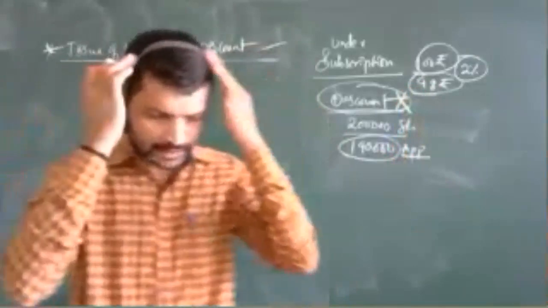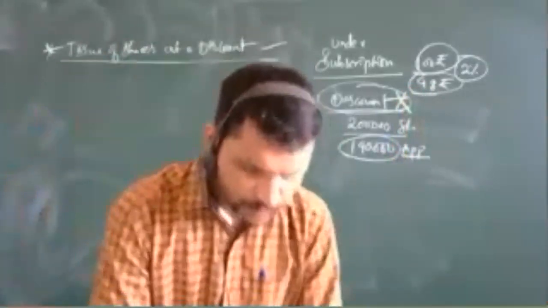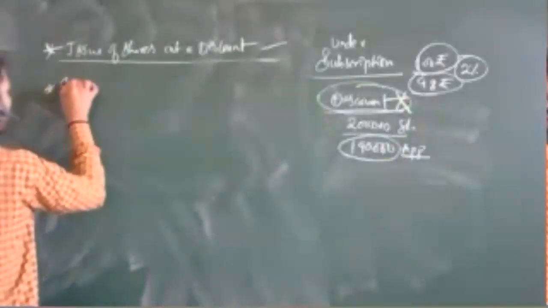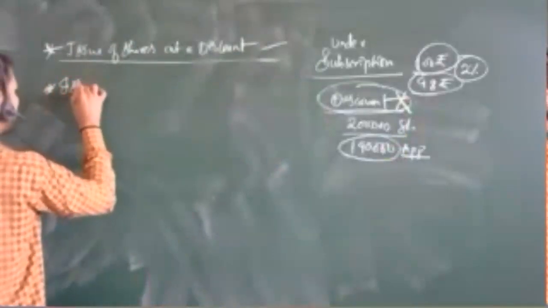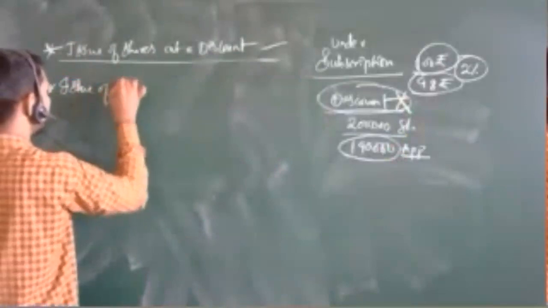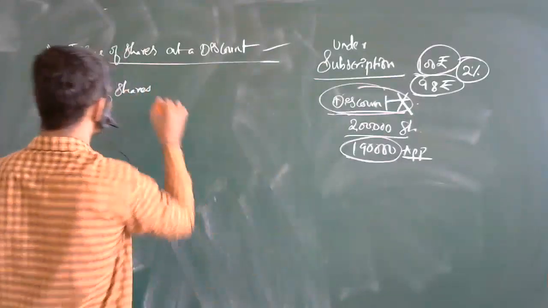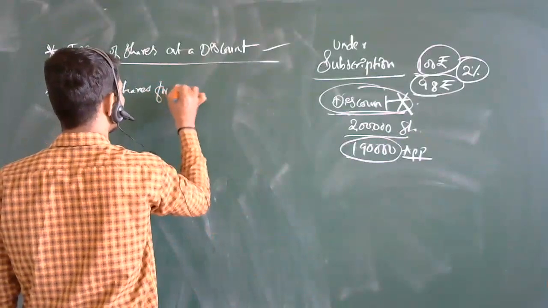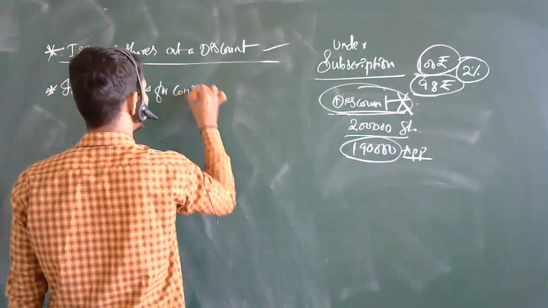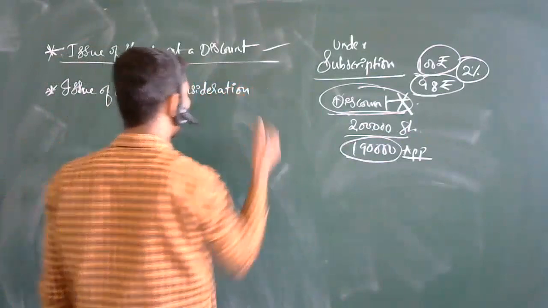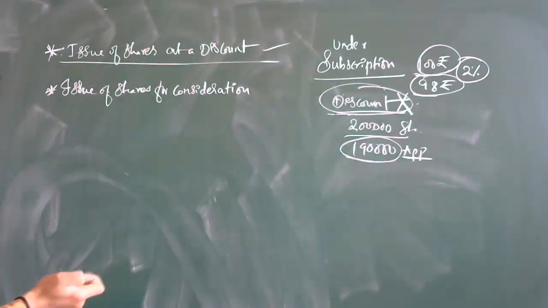Now the next part is issue of shares for consideration. What does the word consideration mean here?